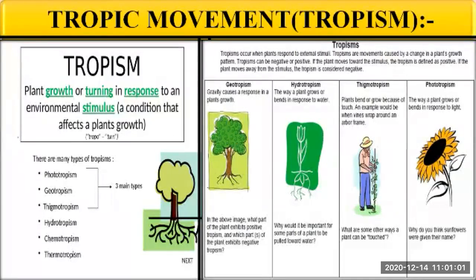there are many types of tropisms. First is phototropism. Photo means it is related to light. Second, geotropism. Geotropism means it is related to gravity. Then thigmotropism. Thigmotropism is the movement which occurs as a mechanosensory response to a touch stimulus.